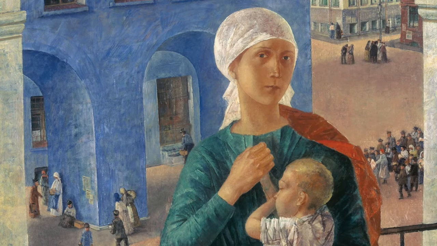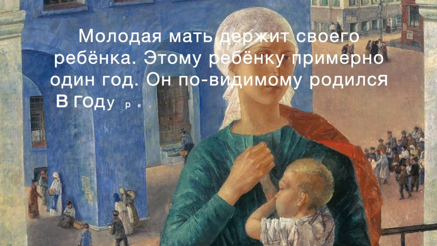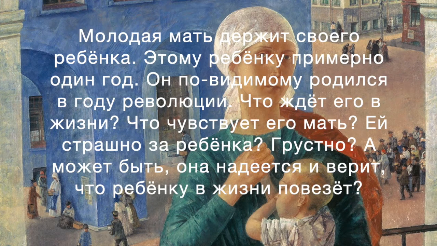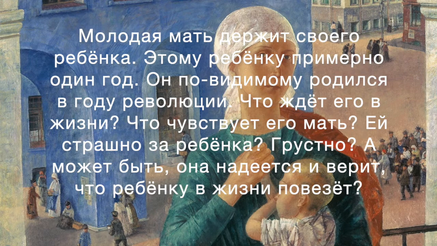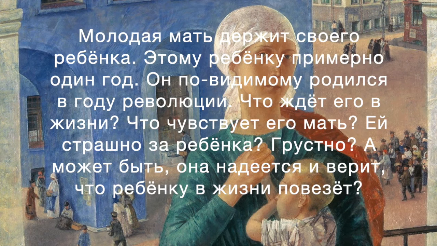We've seen some of his paintings earlier in the book. And let's read the caption. Молодая мать держит своего ребенка. So a young mother is holding her child. Этому ребенку примерно 1 год. Right, to this child, there is approximately 1 year.